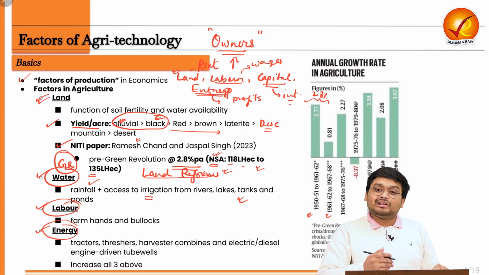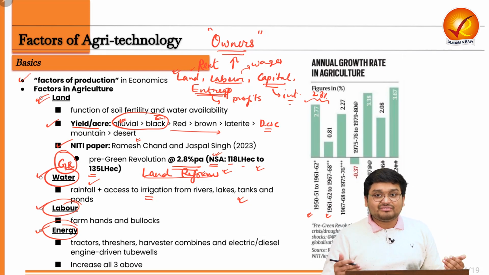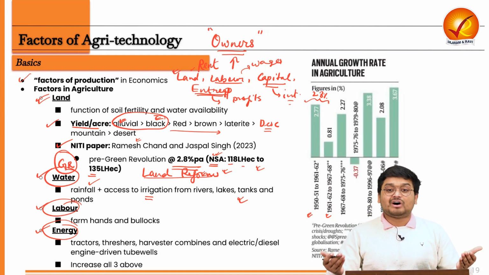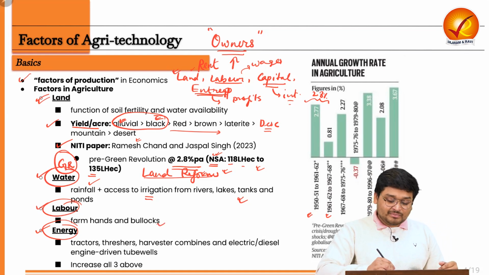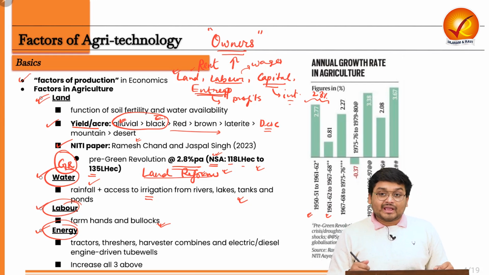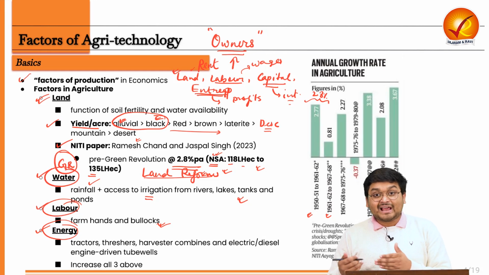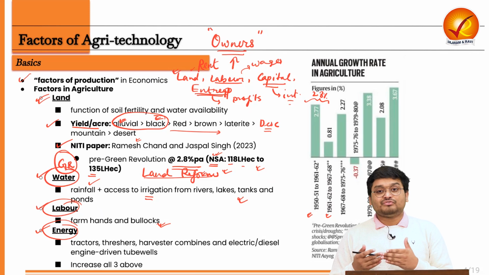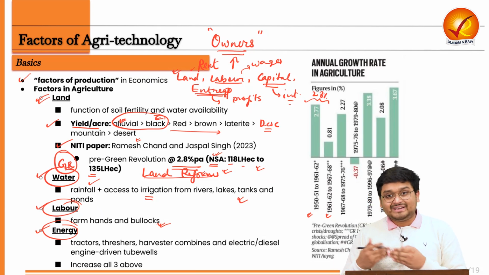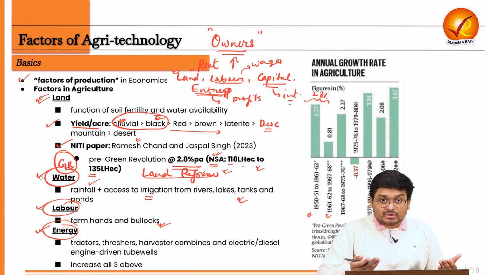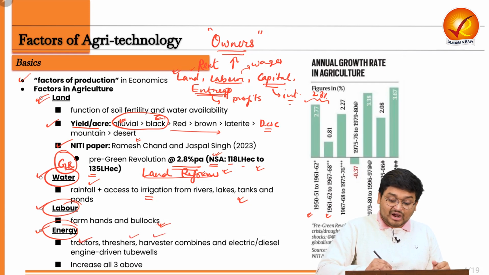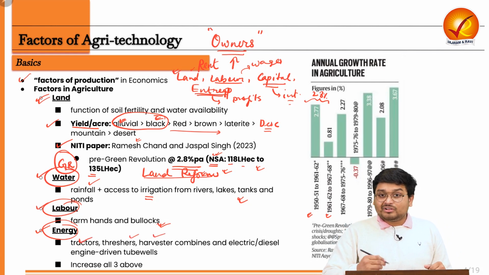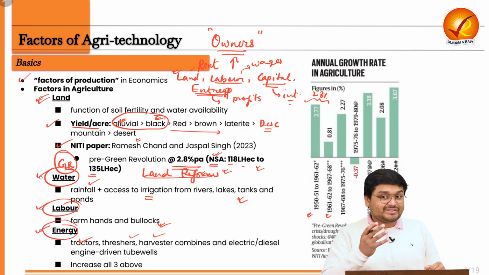Labor in India is generally driven by the manual labor provided by farmer families and also the animals that are employed by them. And finally, energy is also very important. Energy means the electricity consumed by the farmers, and the fossil fuel, the petrol or diesel, consumed for tractors, threshers and harvesters combined. So these are all the energy requirements of the farmers, because they need these in the process of production.